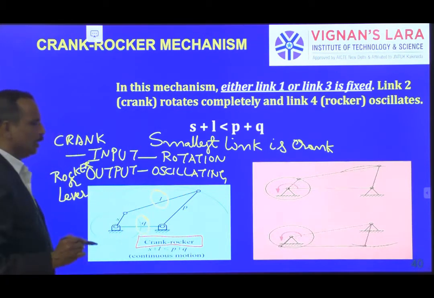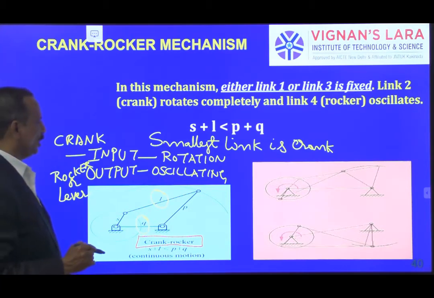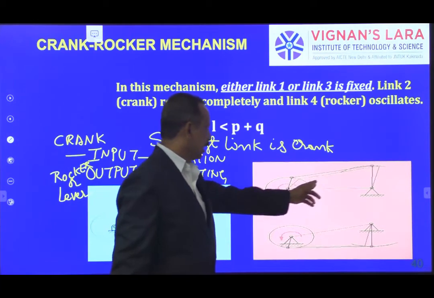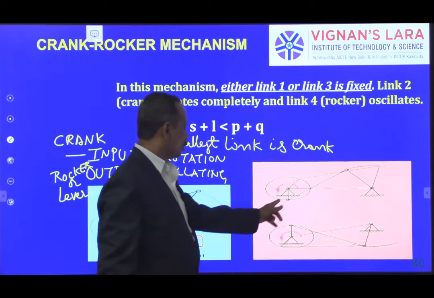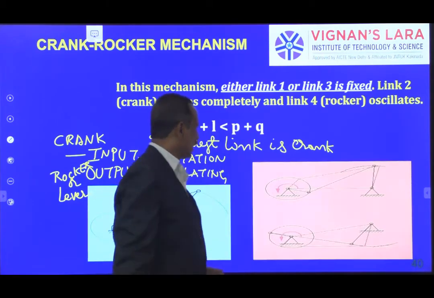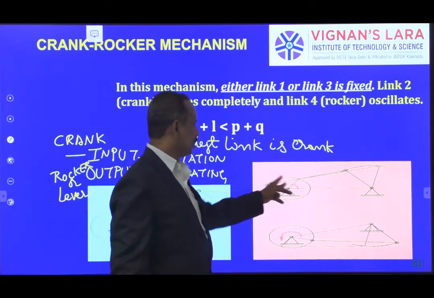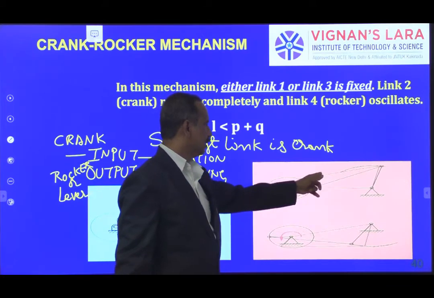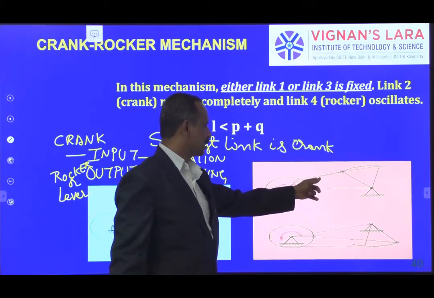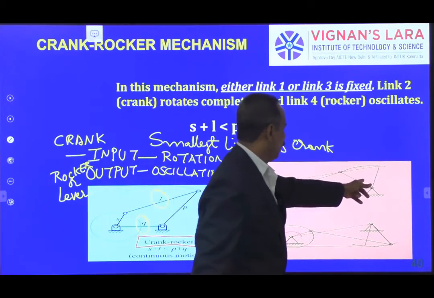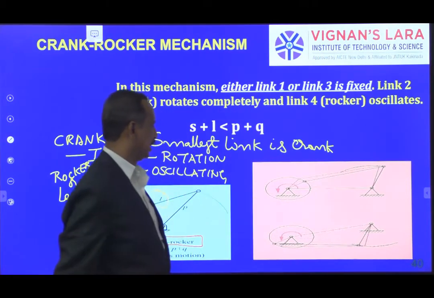Input rotation, output oscillation, that you can see here in the animation. This is the fixed link 1, crank 2 is revolving anti-clockwise, the coupler has both rotation as well as oscillation, and finally link 4 is only oscillating.